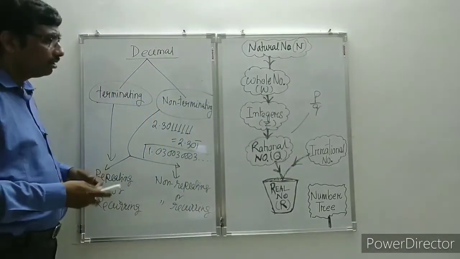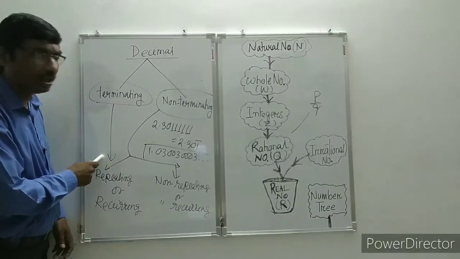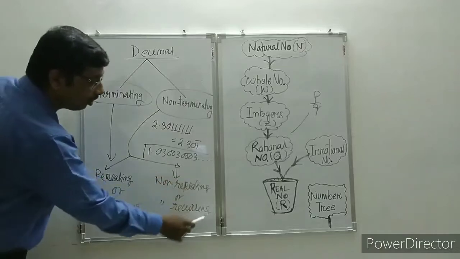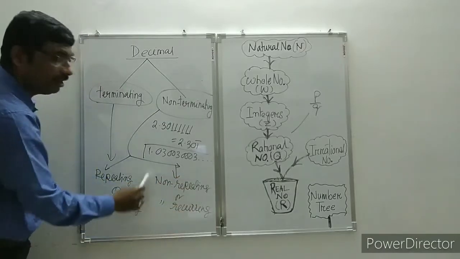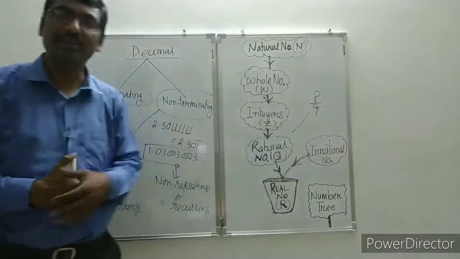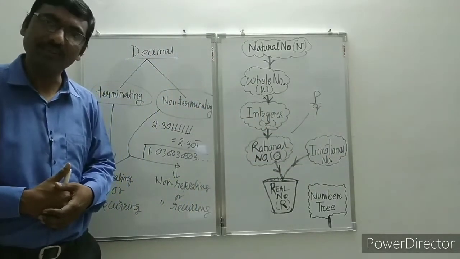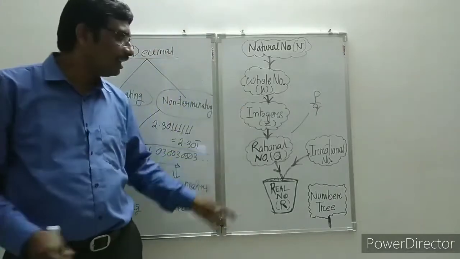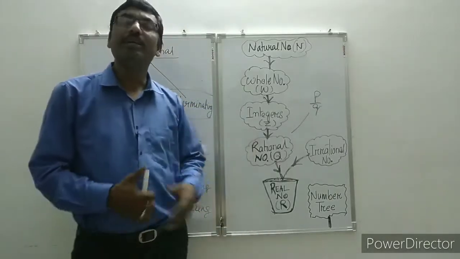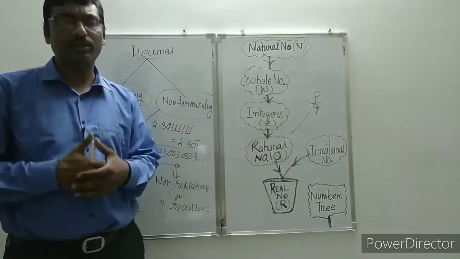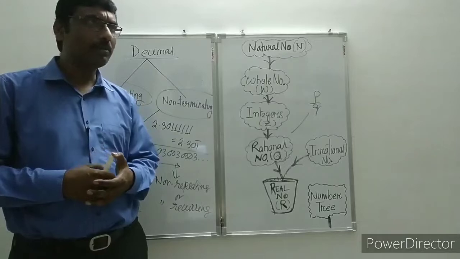And in decimal representation, non-terminating or non-recurring decimals are also called irrational numbers. Okay, and then the godfather, father of all the numbers, is called the real number. It means all rational and irrational numbers are called real numbers.